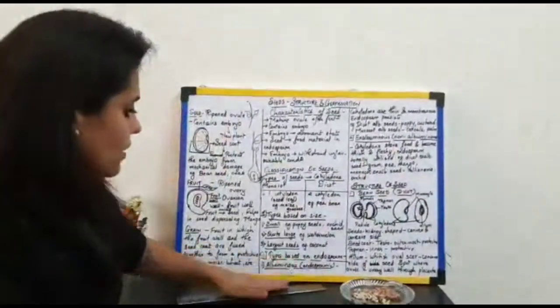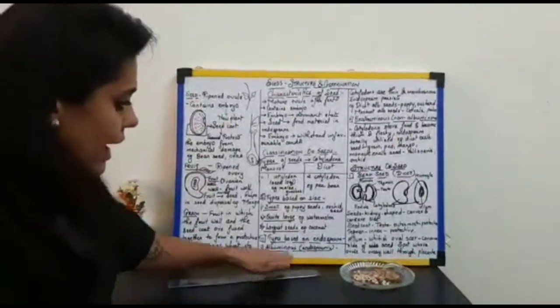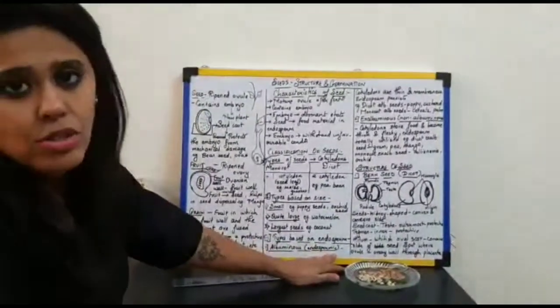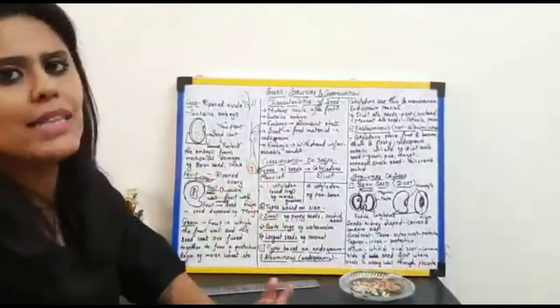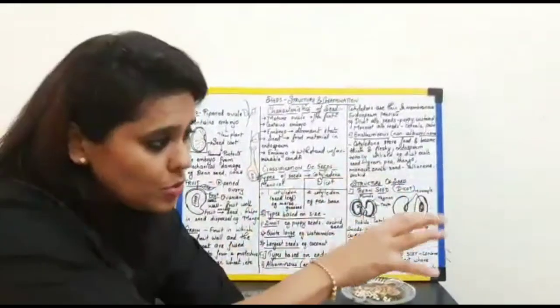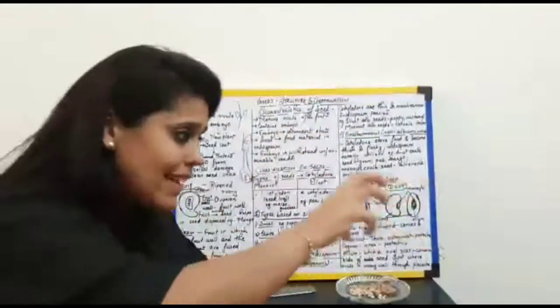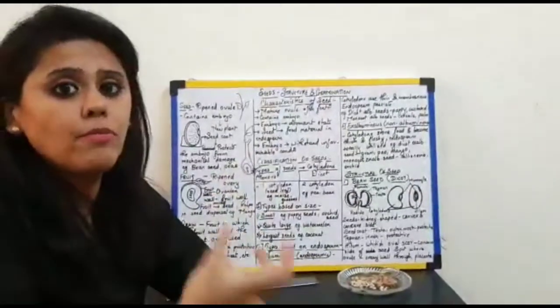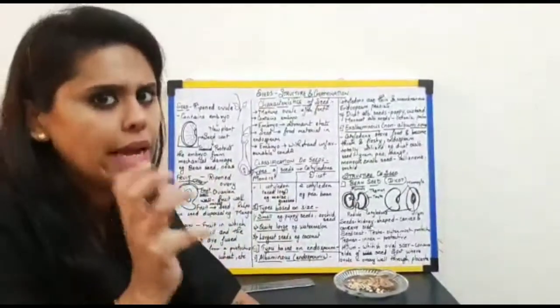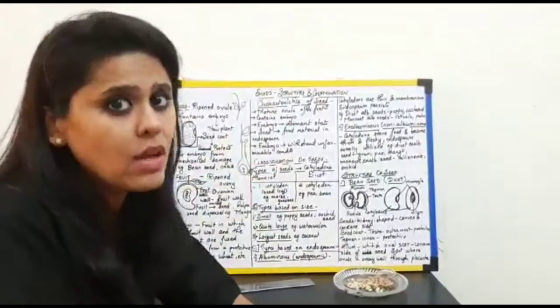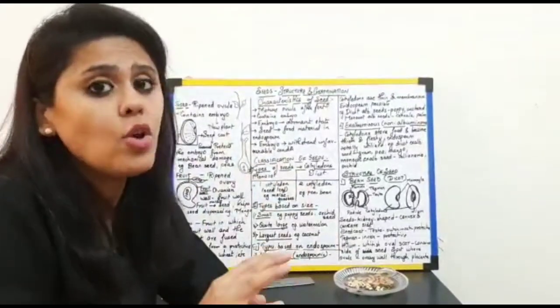Okay, now the second type is endospermic seeds. Now endospermic is where endosperm remains: the embryo doesn't utilize the entire endosperm for its nourishment. So the endosperm still remains, meaning the cotyledons are not thick enough.